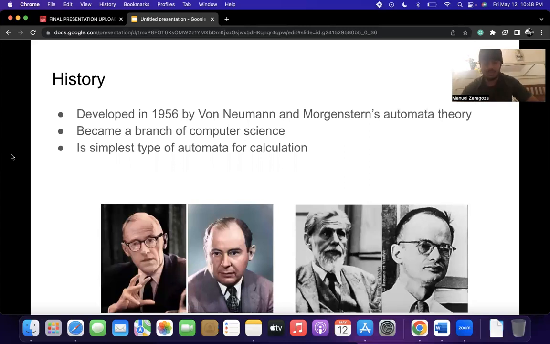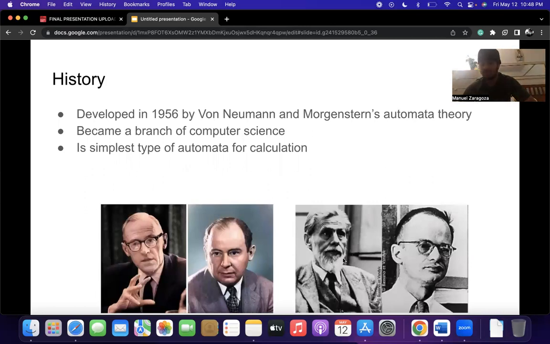We talk about the history. So finite state machines were developed from von Neumann and Morgenstern's automata theory. Von Neumann is this person right here, and Oscar Morgenstern is the person on the left. However, Warren McCulloch and Walter Pitts, who were two neuroscientists, were the first to present a description of finite automata in 1943.